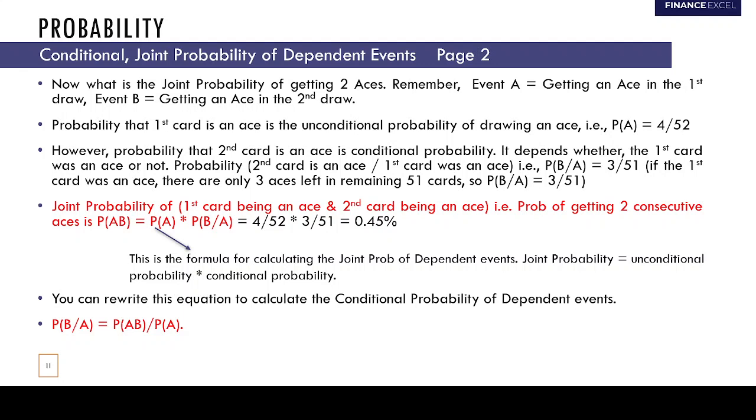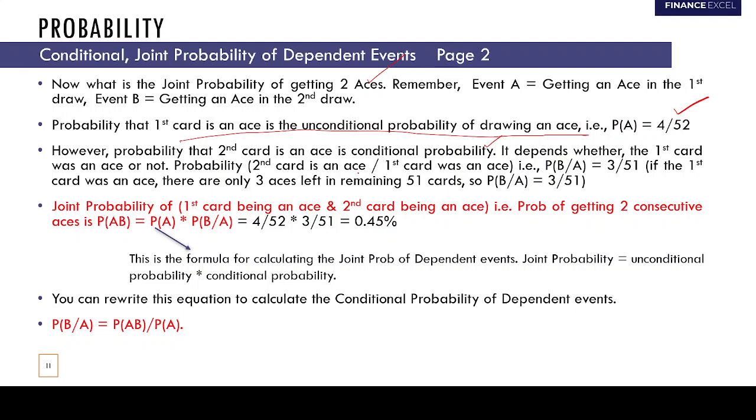Okay, so what is the joint probability of getting two aces? The probability that the first card is an ace is the unconditional probability of drawing an ace, which is 4 by 52. However, the probability that the second card is an ace is a conditional probability. It depends upon whether the first card was an ace or not.